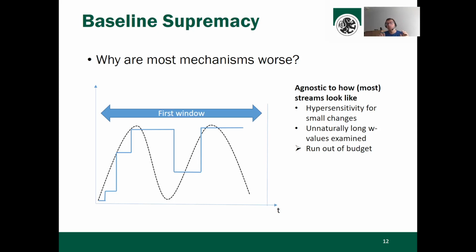But in combination with quite long window sizes W, this means they run out of budget early. Usually multiple seasons fit into one window W, and that means that in the end their mechanism just publishes arbitrary values, which explains why they're actually worse than one of the baselines.